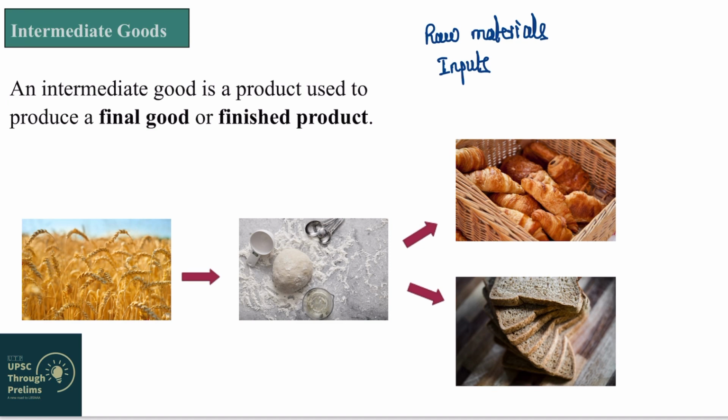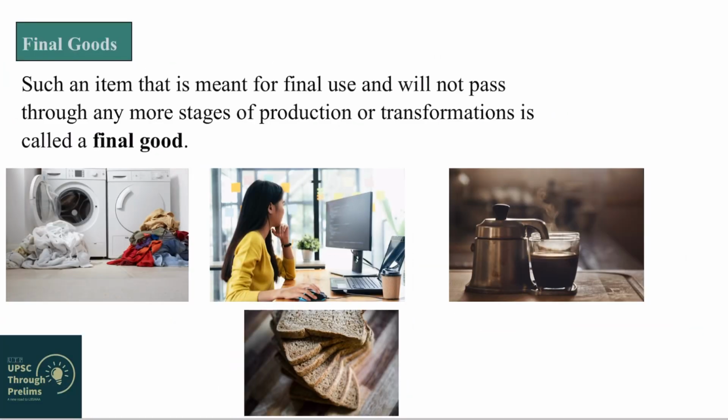In the next section, we will try to differentiate between intermediate goods and final goods, and see what differentiates an intermediate good from a final good. Before that, let us see what are final goods. In the previous slide, we saw that bread was made from dough, and we called dough an intermediate good. Similarly, dough was made from wheat, and we called wheat an intermediate good.